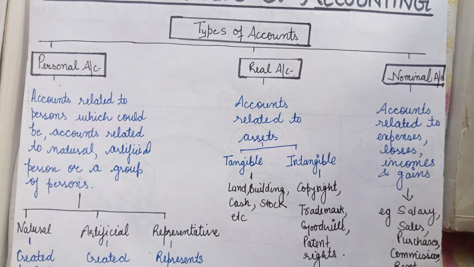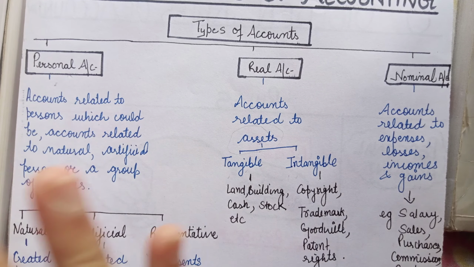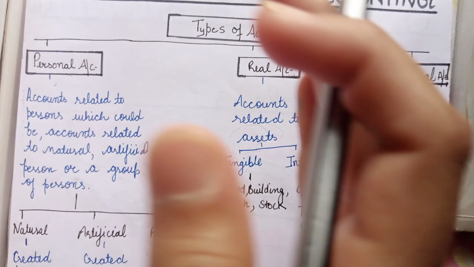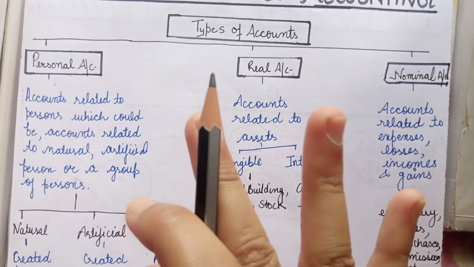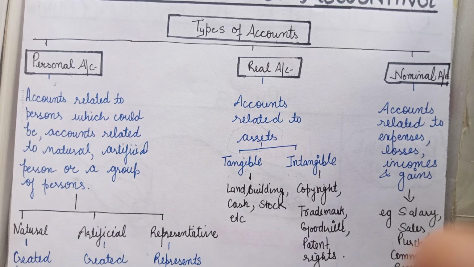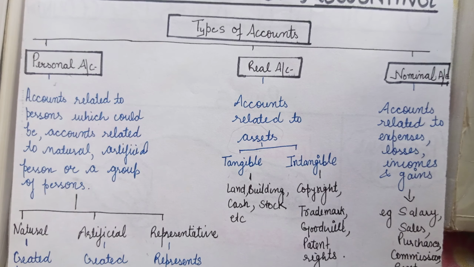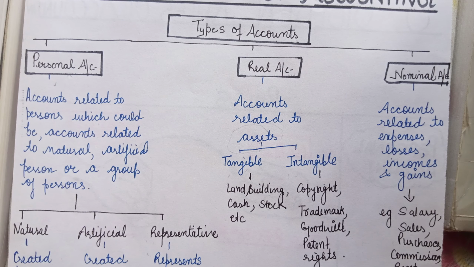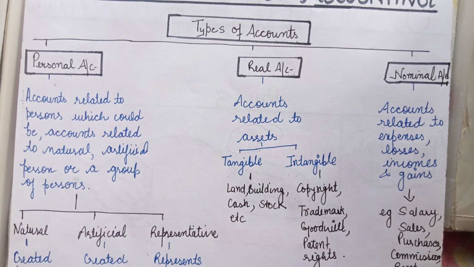These are the types of accounts, and this is the traditional approach. So now I have made it clear that this is the personal account, this is the real account, this is the nominal account. I haven't told you about the rules yet, so now I'm going to introduce the rules of these three accounts, with which we can write down the transactions.